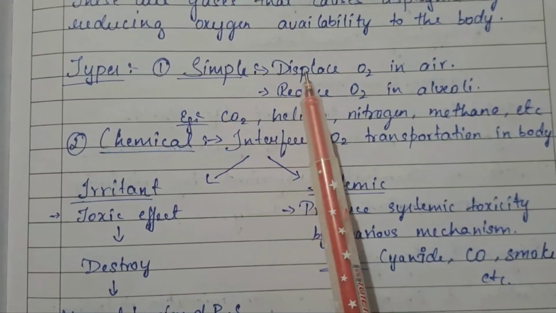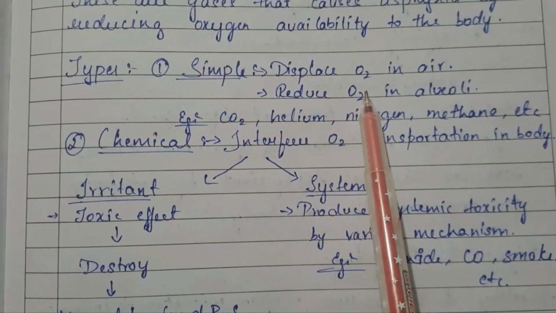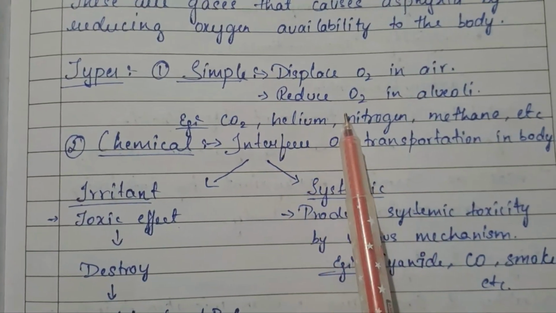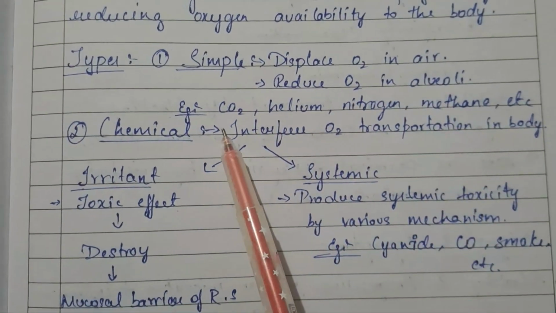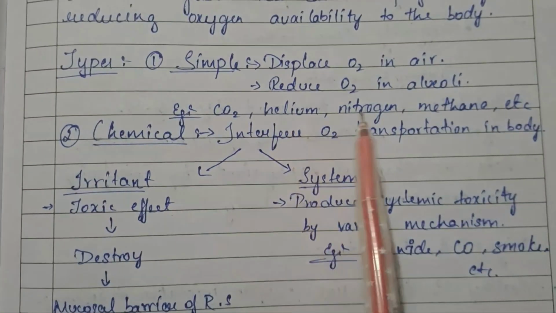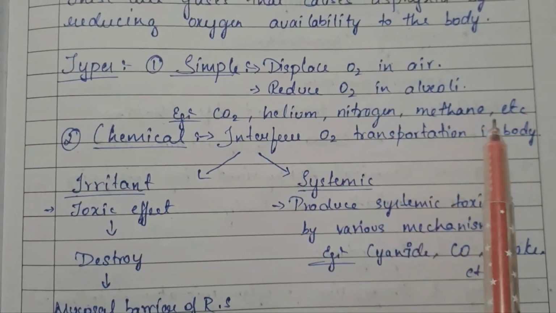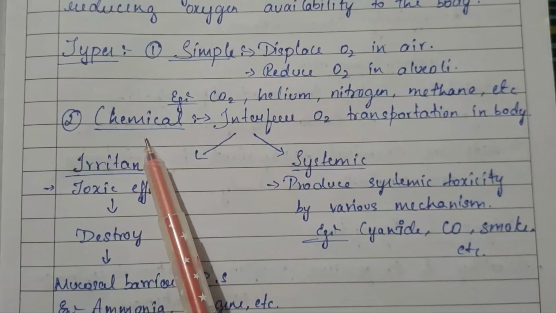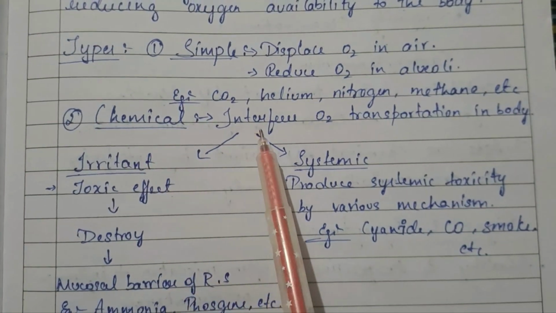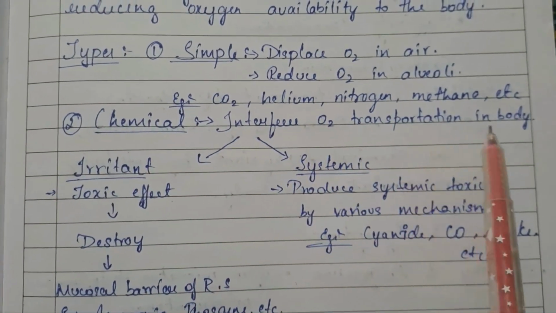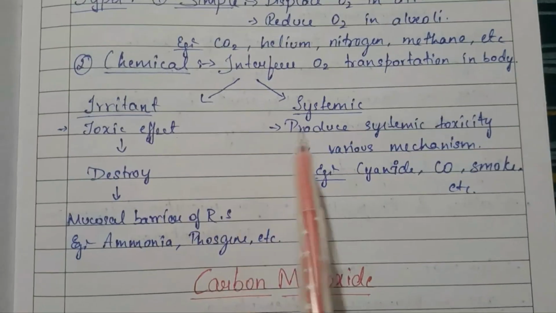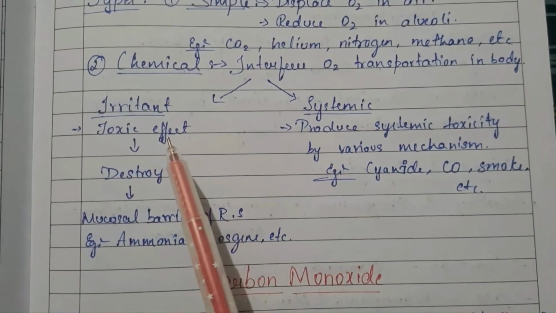Simple asphyxiants are those which displace oxygen in the air and reduce the oxygen level in the alveoli. For example, carbon dioxide, helium, nitrogen, methane, etc. Next are the chemical asphyxiants, which interfere with oxygen transportation in the body, like irritants and systemic asphyxiants.